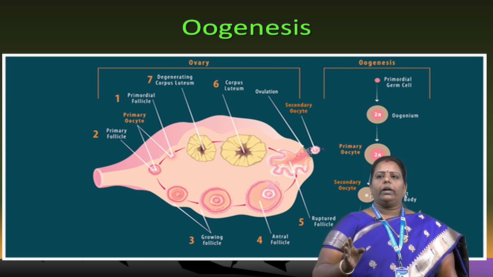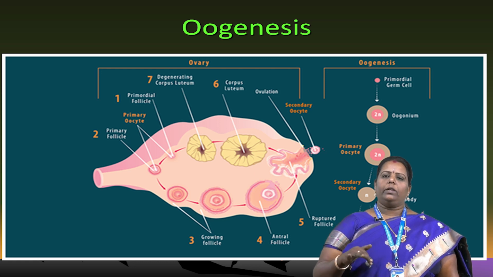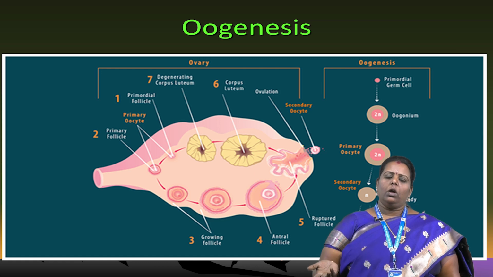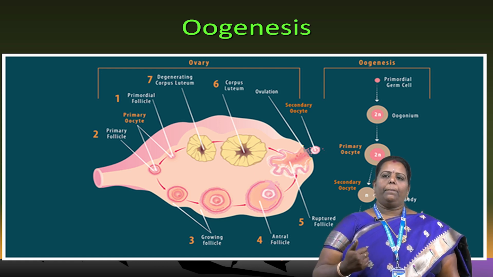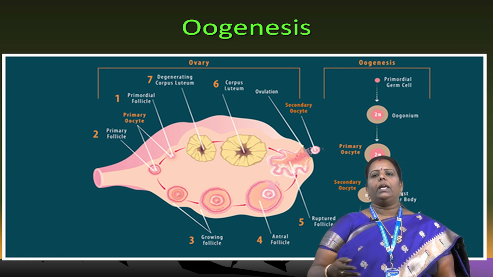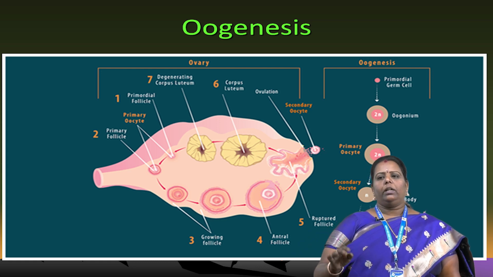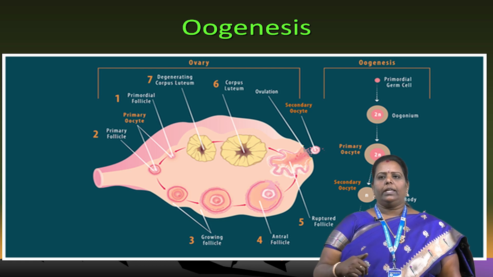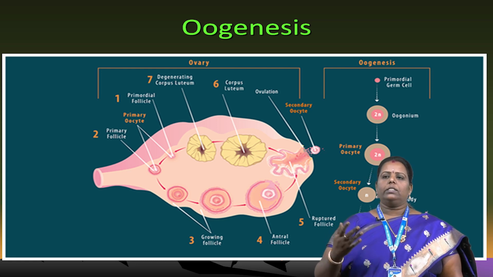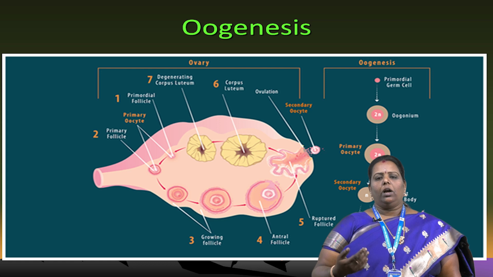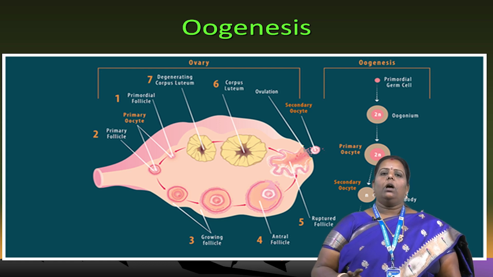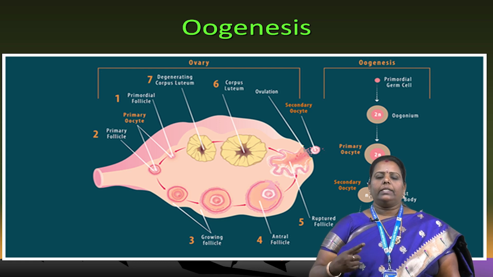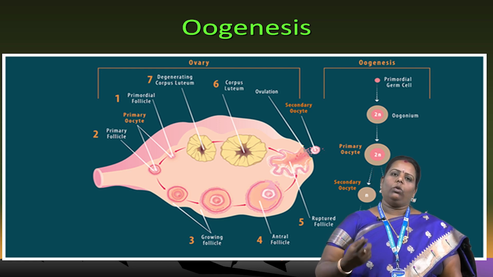In case it does not occur, normally the primordial germ cells, as I already told you, the oogonium develops into the primary oocyte. At that time it is at the 2n stage, diploid in number. After the secondary oocyte is formed, the first polar body is formed, and the next polar body also forms. The oocyte is formed lastly. Ovulation does not occur normally. Egg production occurs in the ovary. We have a pair of ovaries, but in the monthly cycle only one ovary produces one egg.